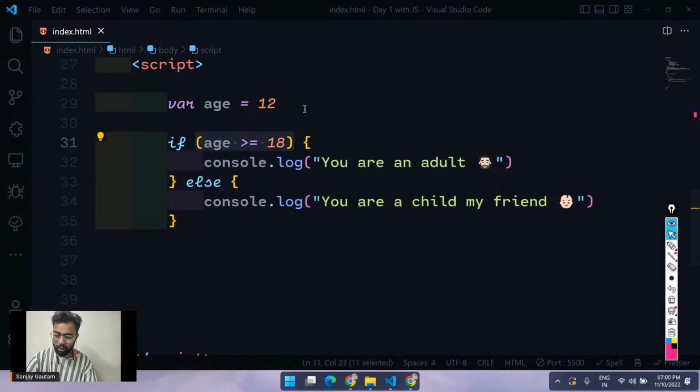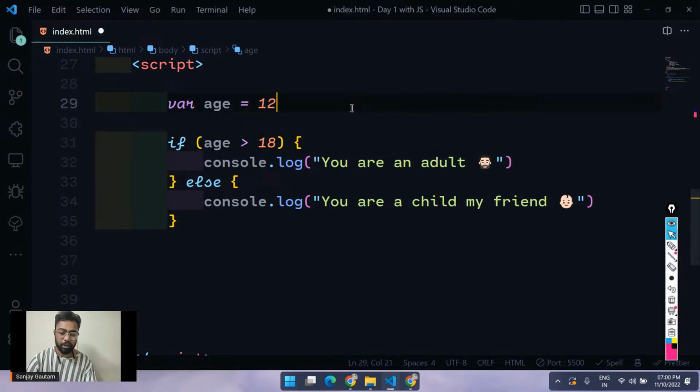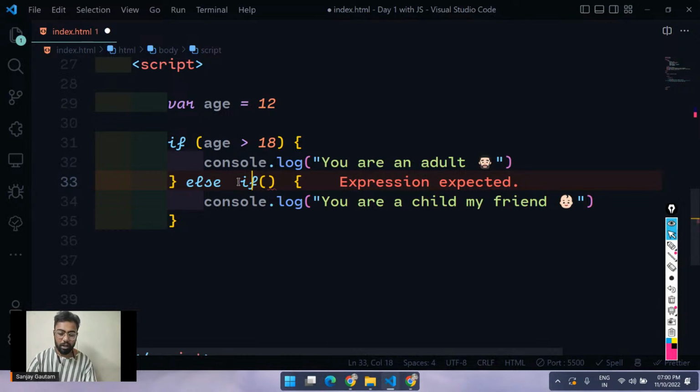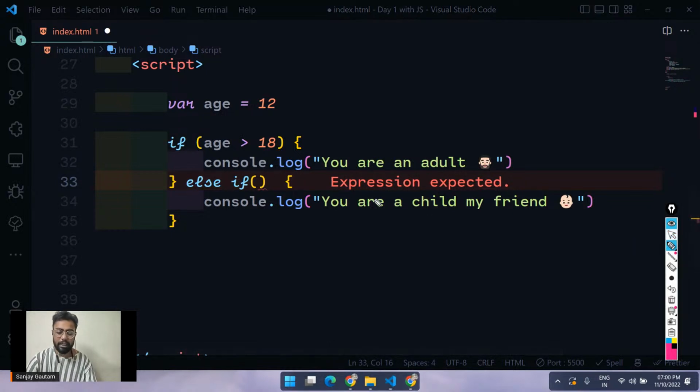Okay, that's very nice. Now I'm going to remove this equal sign from here, because I want to tell you one more thing: after this else, you can again put an if here. So what I'm saying is, if this condition is false, execute else, and you can mention another condition here.